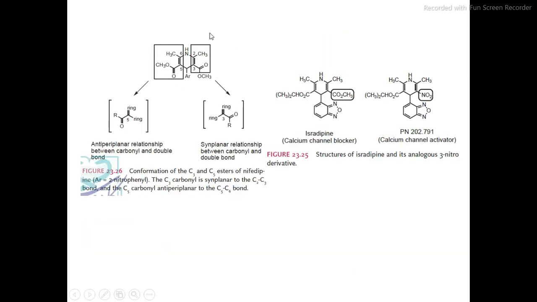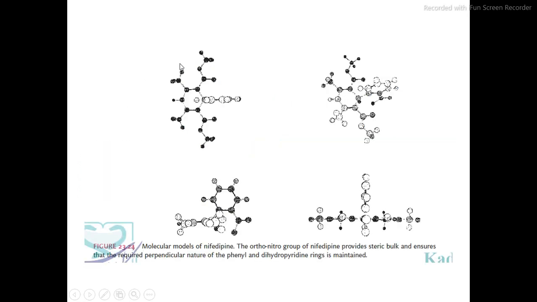This is the structure of nifedipine. If we see this carbonyl group, it is syn-planar to the double bond between carbon number 2 and carbon number 3. Whereas the carbonyl group at carbon number 5 is antiplanar to the double bond between carbon number 5 and carbon number 6.